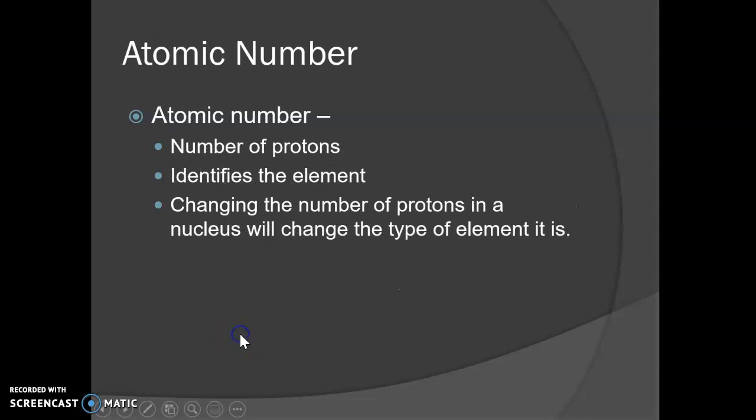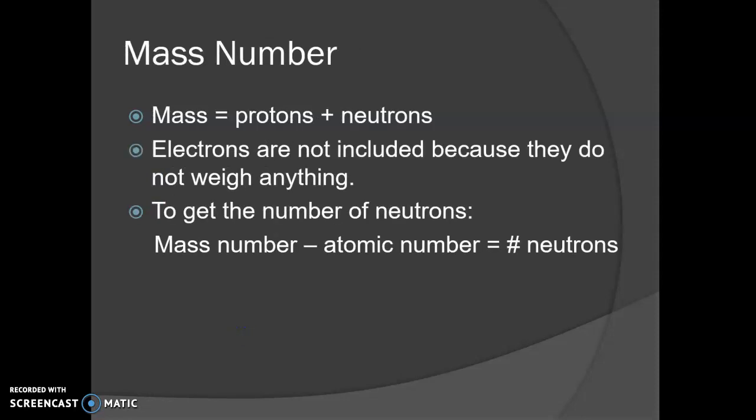Atomic number is the number of protons, identifies the element, and changing the protons will change the element. Mass is protons and neutrons. We don't include electrons because they don't really weigh anything. So to get the number of neutrons, you're going to take the mass and subtract out the atomic number.